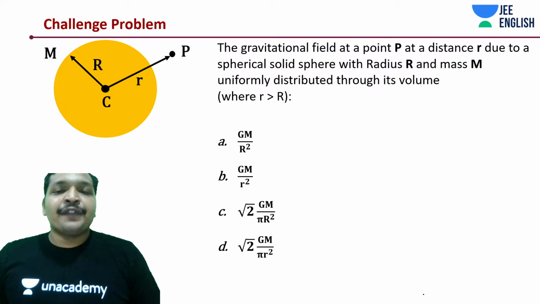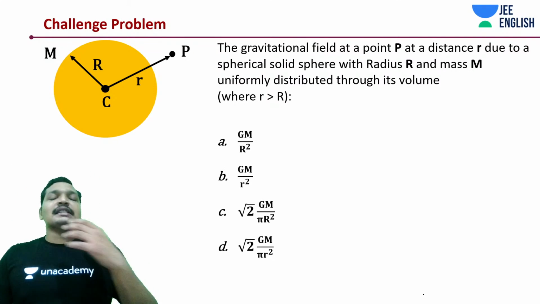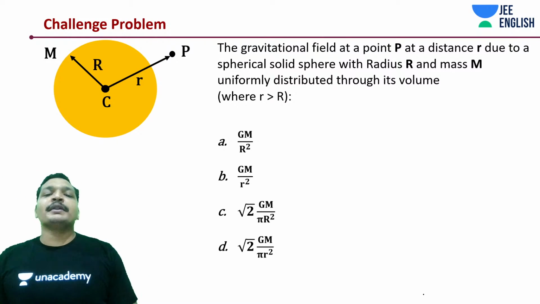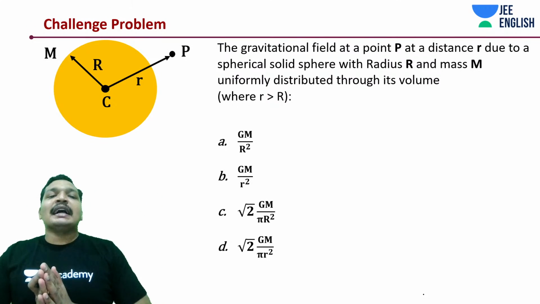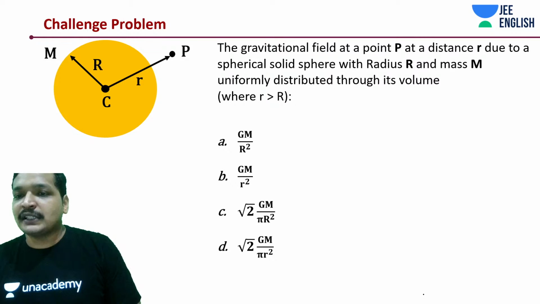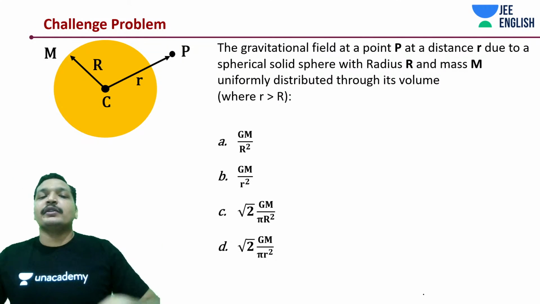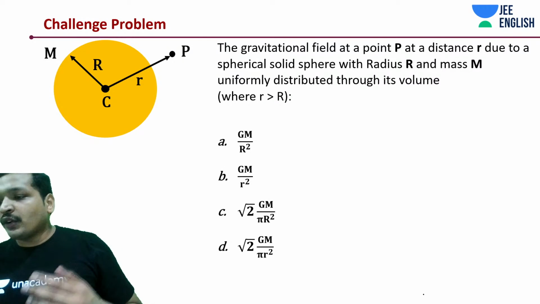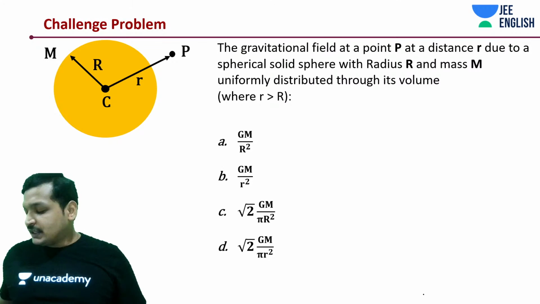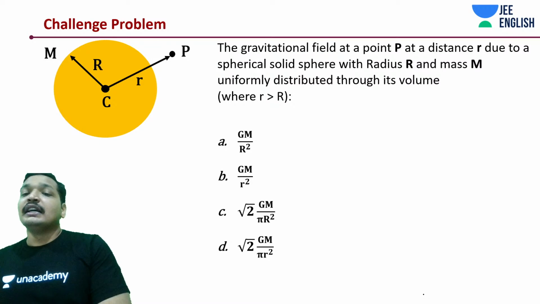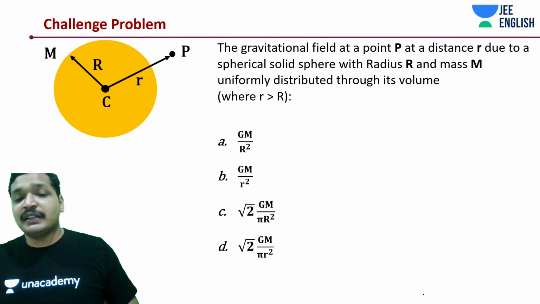Gravitational field at a point P at a distance r due to a solid sphere with radius R and mass M uniformly distributed through its volume. This time it's not a shell but rather a solid sphere, with mass distributed throughout its volume, not just on the surface area. So what do you think about it? Is anything going to change? Whether it should be 0, whether it should be GM by capital R square, whether it should be only GM by small r square, as we saw in the earlier case? Any justification why it should be GM by small r square?